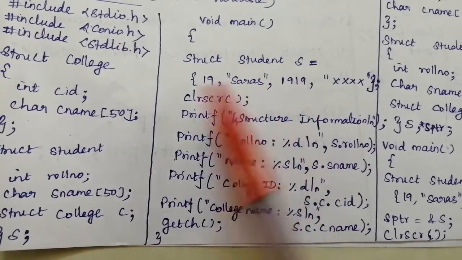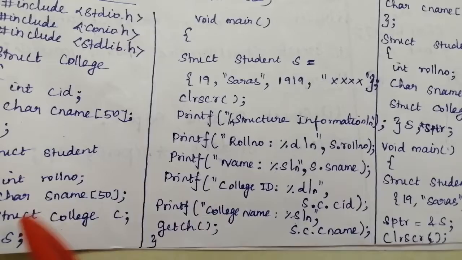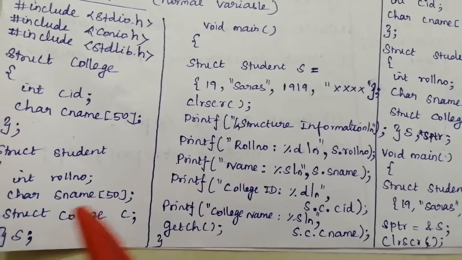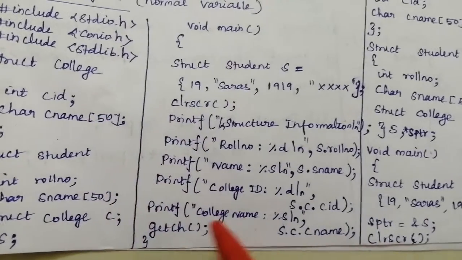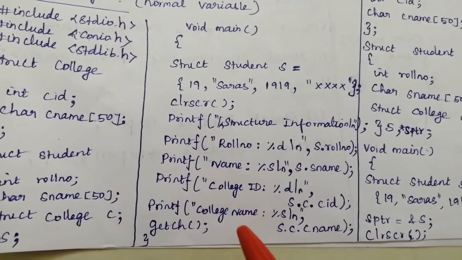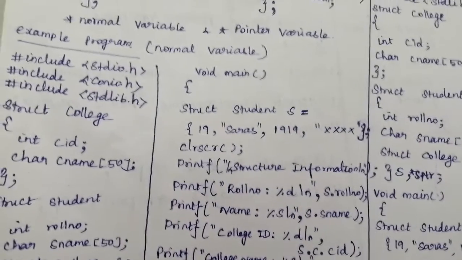Then this is s dot s name. Then this will be s dot c dot cid. Likewise you can access s dot c dot c name. So we have written it like that: roll number, name, college id, college name. Then you can use the getch function and then close the main function.